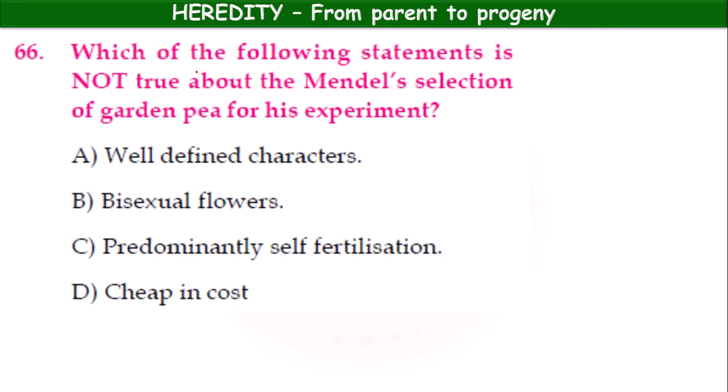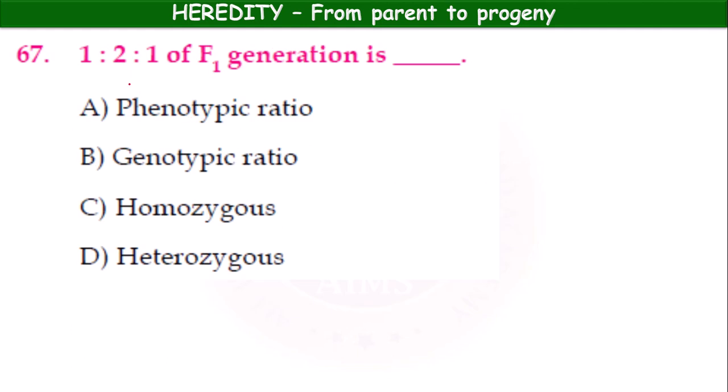Which of the following statements is not true about Mendel's selection of garden pea for his experiments? Well-defined characters, bisexual flowers, predominantly self-fertilization, cheap in cost. This cheap in cost is not the criteria. Okay, D. 1:2:1 of F1 generation is phenotypic ratio, genotypic ratio, homozygous, heterozygous. Which one? It is genotypic ratio, monohybrid cross.